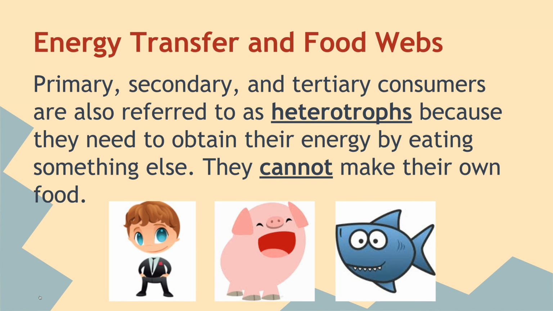Energy transfer in food webs. So now we know the primary, secondary, and tertiary consumers. They're also referred to as heterotrophs, because they need to obtain their energy by eating something else. Autotrophs make their own food. Heterotrophs need to get their food from something else, so they cannot make their own food.